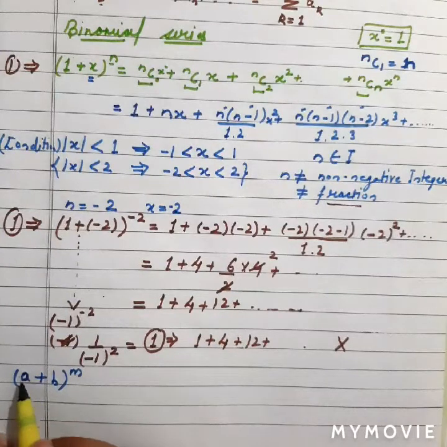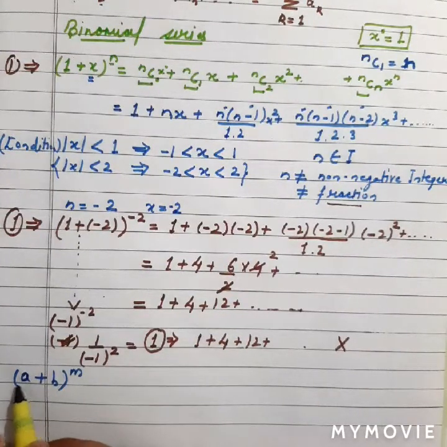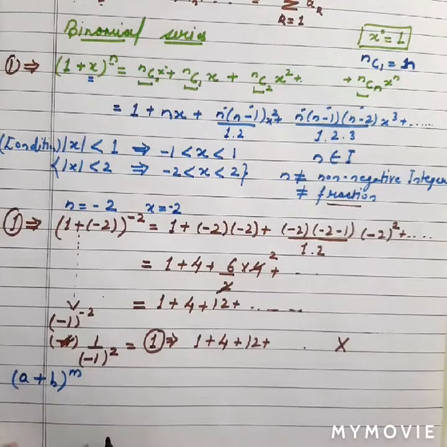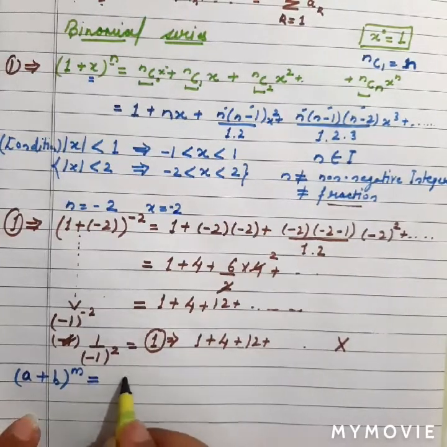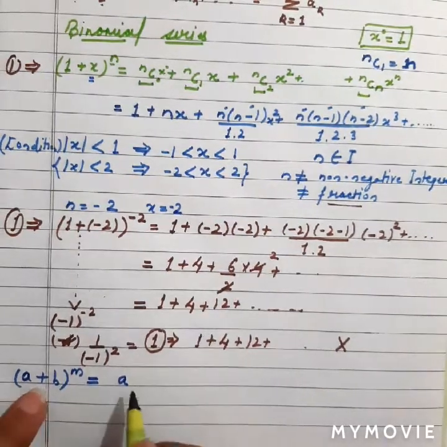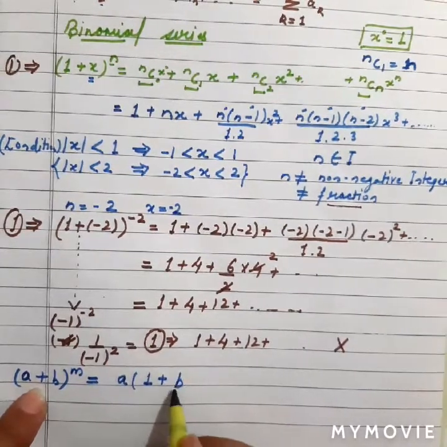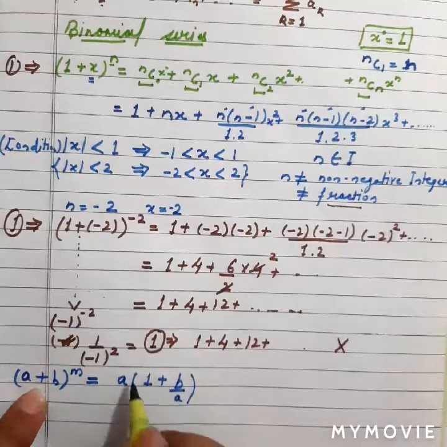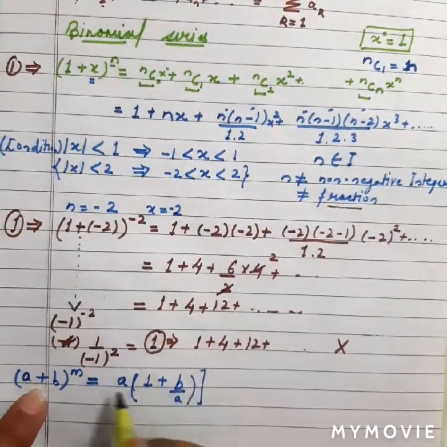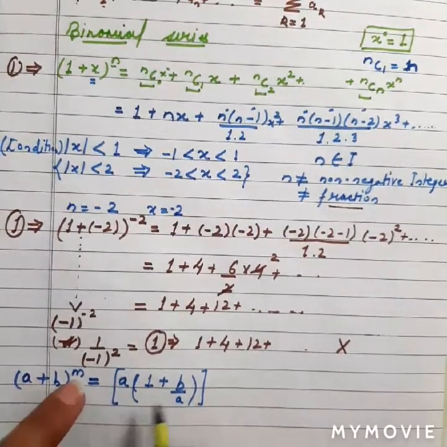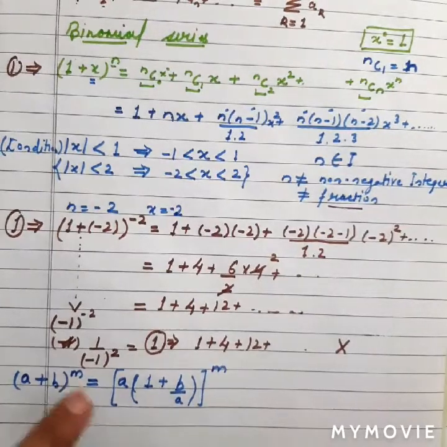How can we keep 1 over there? When we take a common from here, when a is taken out, what will happen? It will be 1 there, and b divided by a, and we have all raised to power m, right?